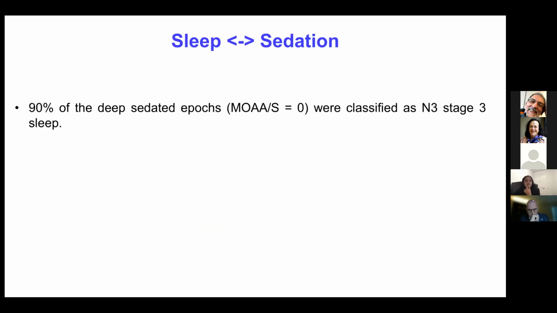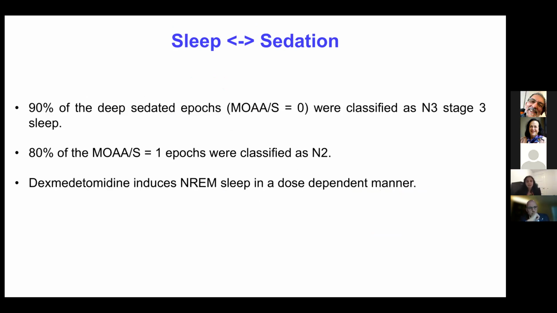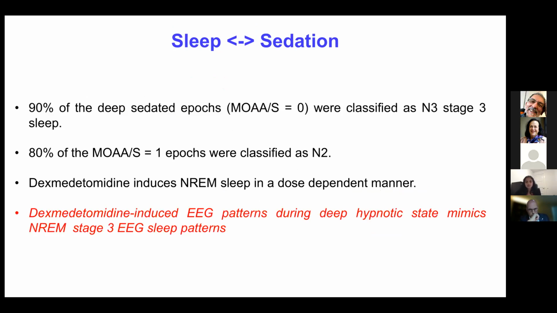And here are the results that we obtained. 90% of the deep sedated epochs were classified as the N3 sleep stage, and 80% of the Moscow 1 epochs were classified as N2. Dexmedetomidine induces non-REM sleep in a dose-dependent manner, and dexmedetomidine-induced EEG patterns during the deep hypnotic state mimic non-rapid eye movement stage 3 EEG patterns.